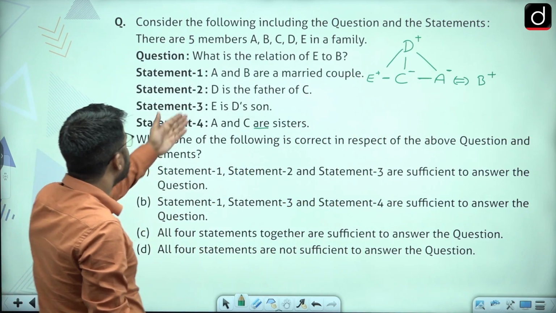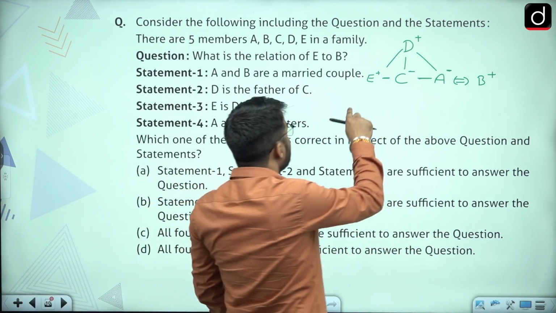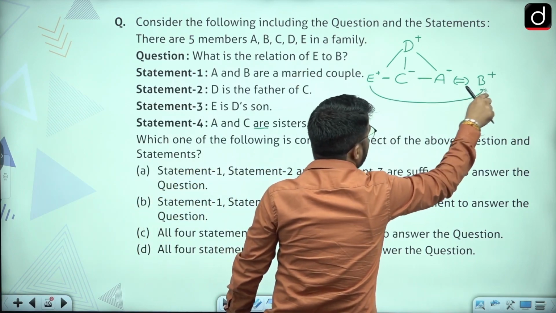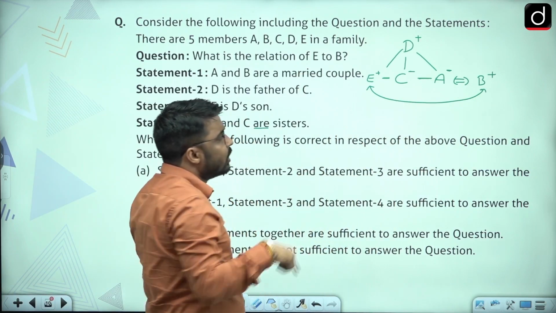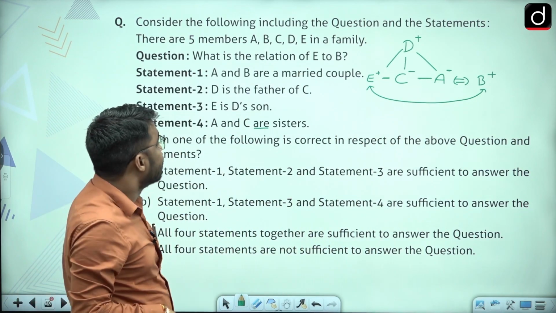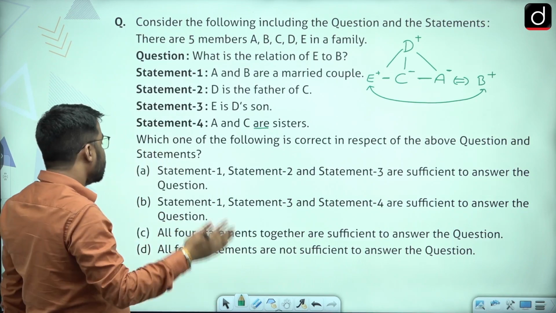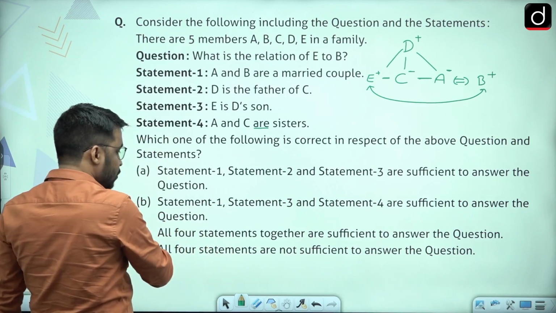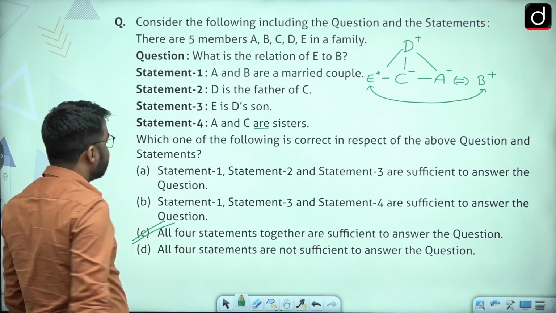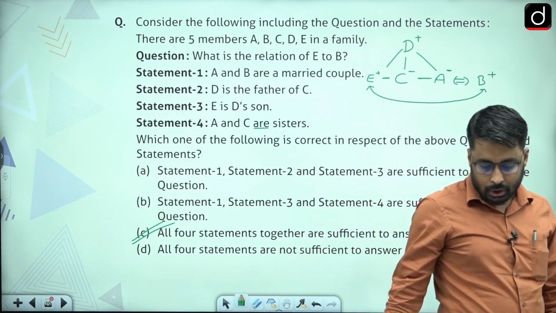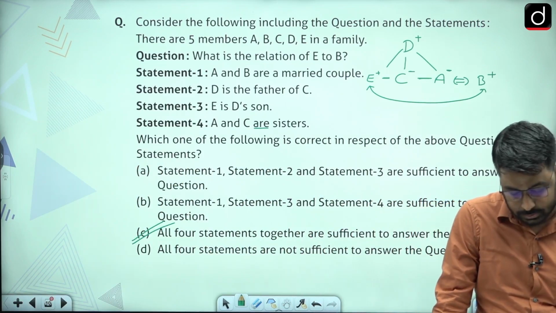Now the question was, what is the relationship of E to B? Only on using all the 4 statements can we determine that E was brother-in-law of B. E was brother-in-law of B. So all the 4 statements together are sufficient to answer the question. Option C would be the answer. All the 4 statements were needed.